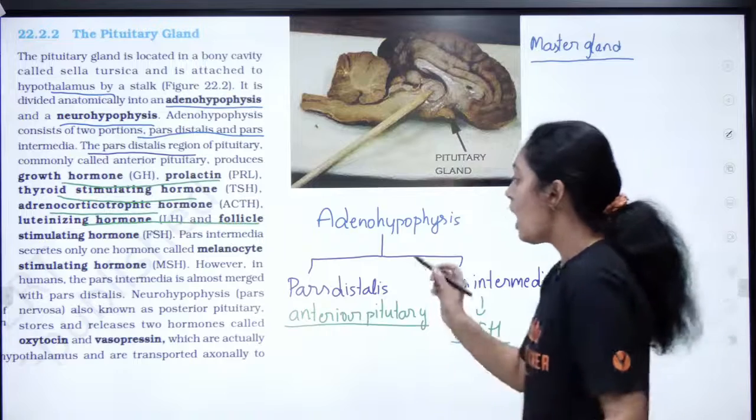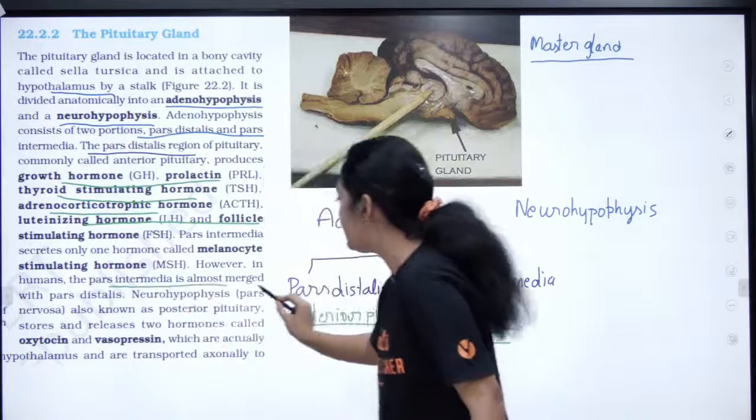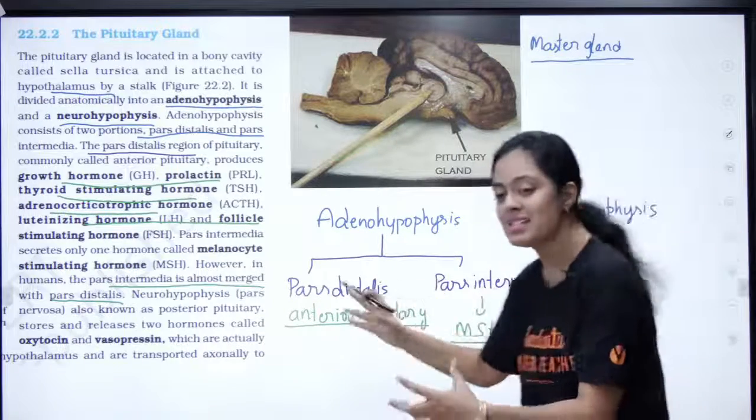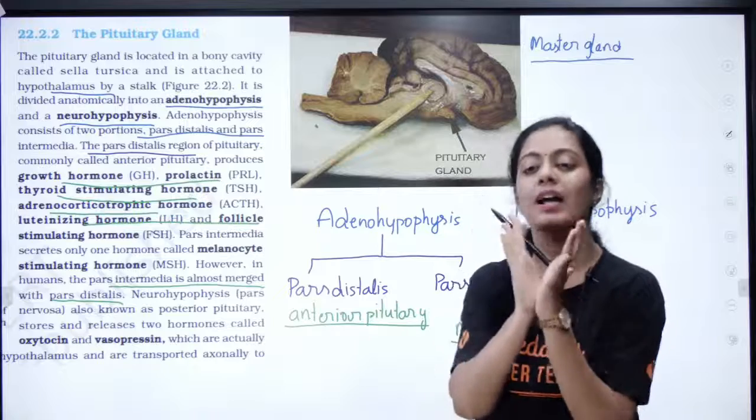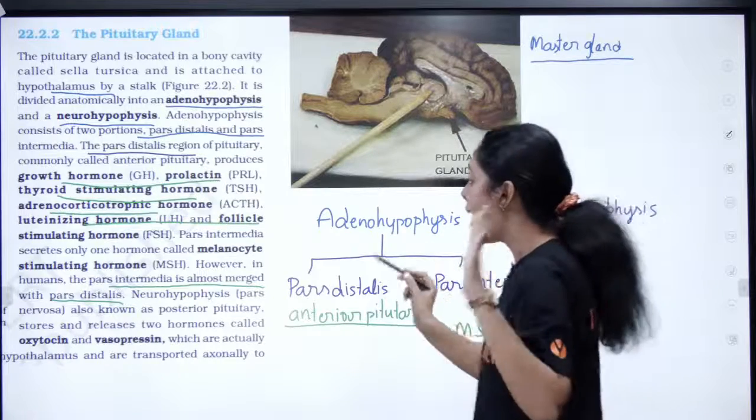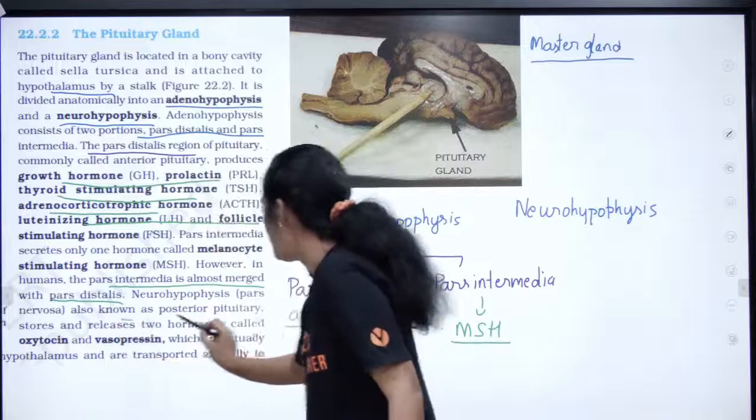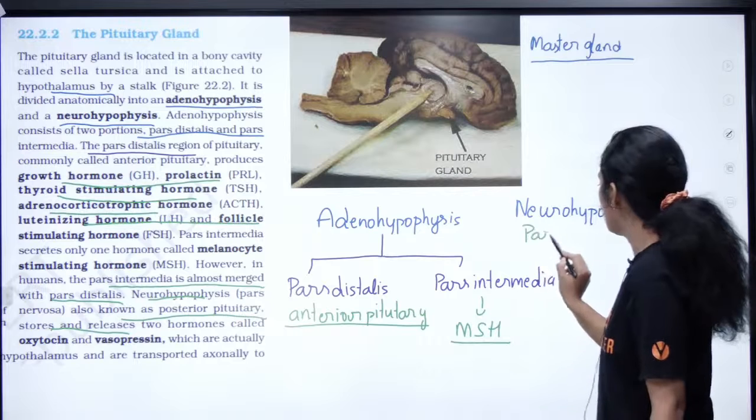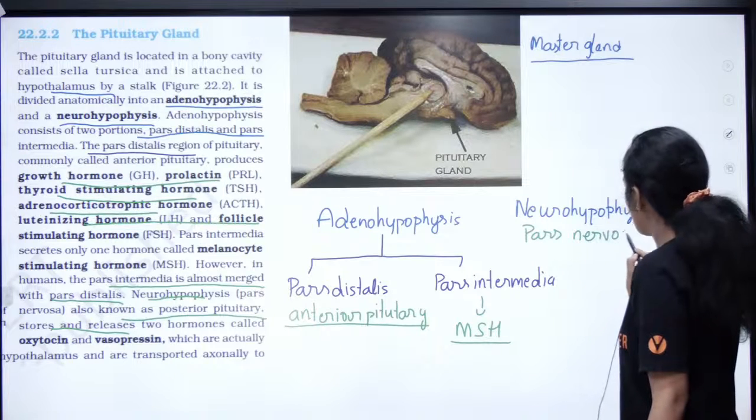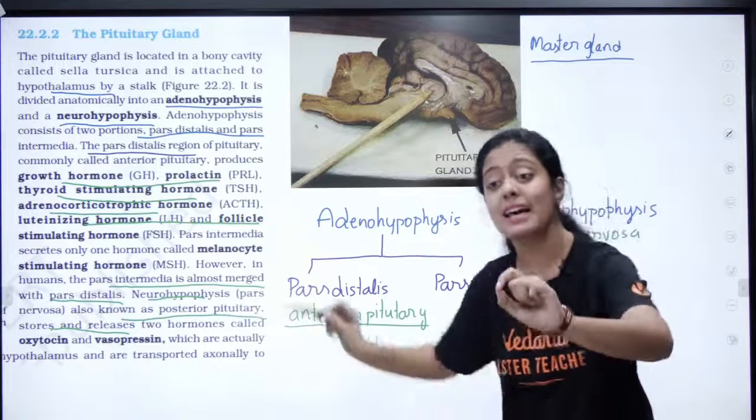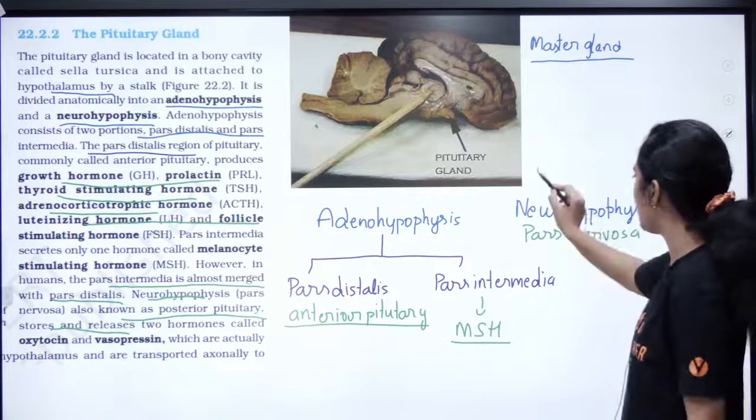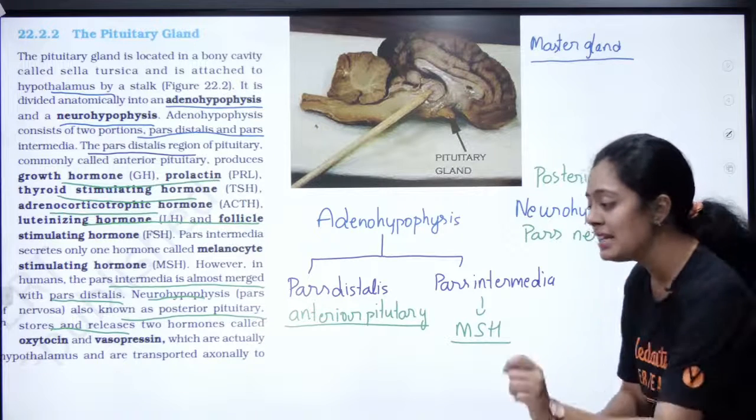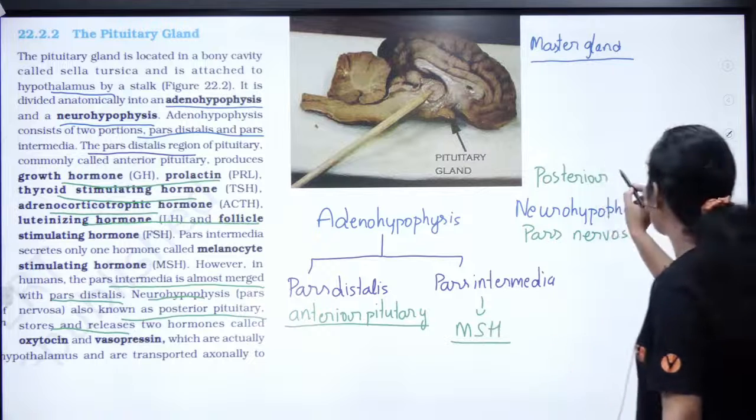Okay, next. However, in humans, the pars intermedia is merged with the pars distalis. In human beings, the pars intermedia and pars distalis are merged. Okay, now pars nervosa, so the neurohypophysis is also known as pars nervosa. We also call it the posterior pituitary. Don't get confused. Everything is clearly written on the board. If you still didn't understand, please do let me know. It's okay, no problem, no problem.